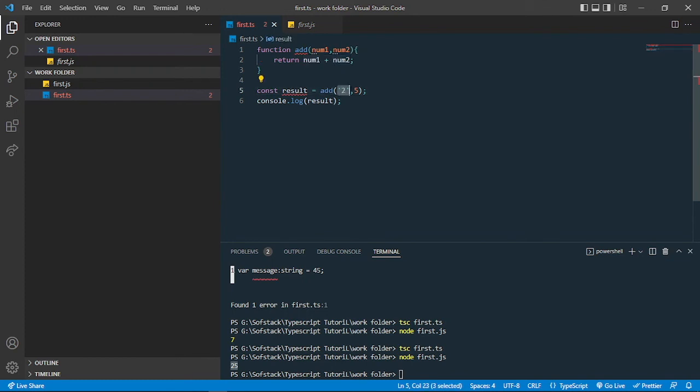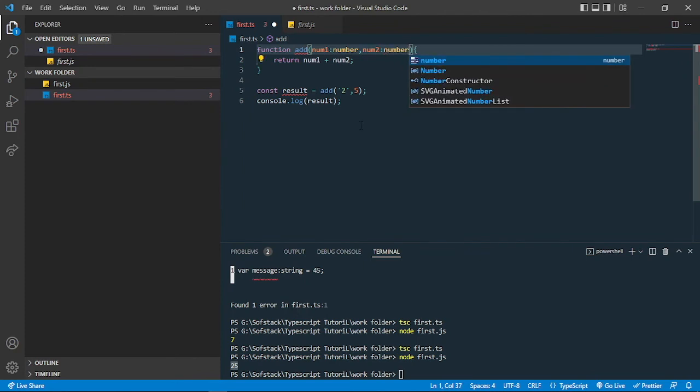So how can I add a type check where it checks that the value given to this function should always be a number? For adding that, TypeScript allows us to add the types in there. So I can specify the number type here, so that it will get only a number.